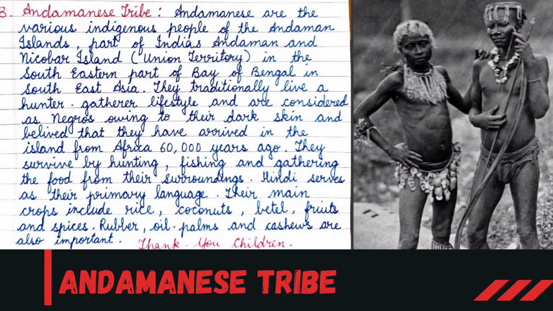They survive by hunting, fishing, and gathering food from their surroundings. Hindi serves as their primary language. Their main crops include rice, coconuts, betel, fruits, and spices. Rubber, oil palms, and cashews are also important.